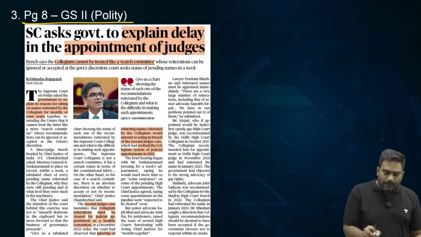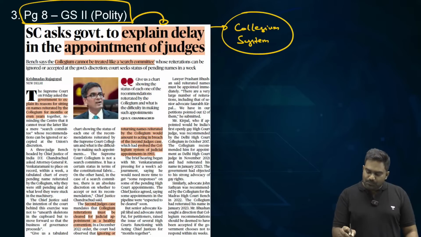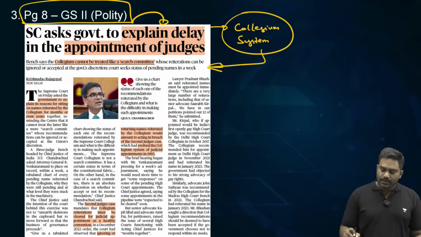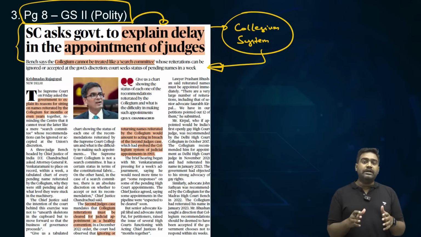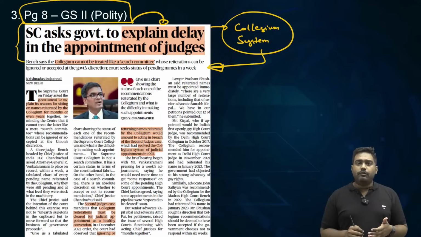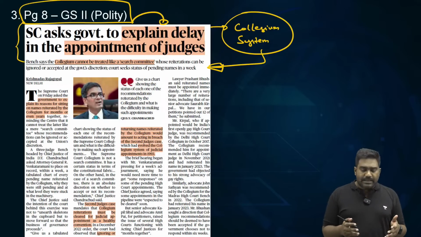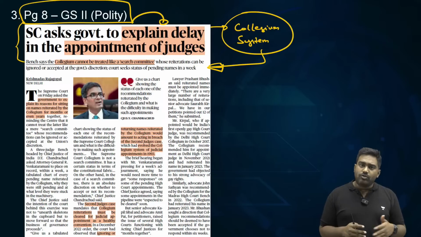Now coming to the next article, on page 8, we have an article related to the collegium system of appointment of judges. It's a small article. Let's take a quick look. Chief Justice of India D.Y. Chandrachud has asked the government to explain why there has been an inordinate delay in accepting the names recommended by the collegium for appointing judges to High Court and Supreme Court. There have been several names which have been kept pending by the government. Appointments have not been carried out.